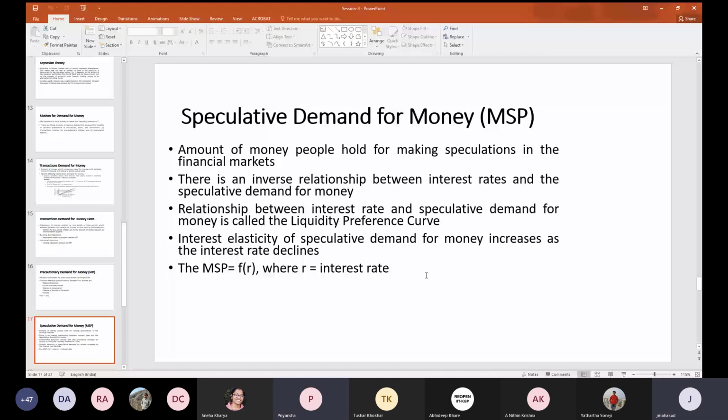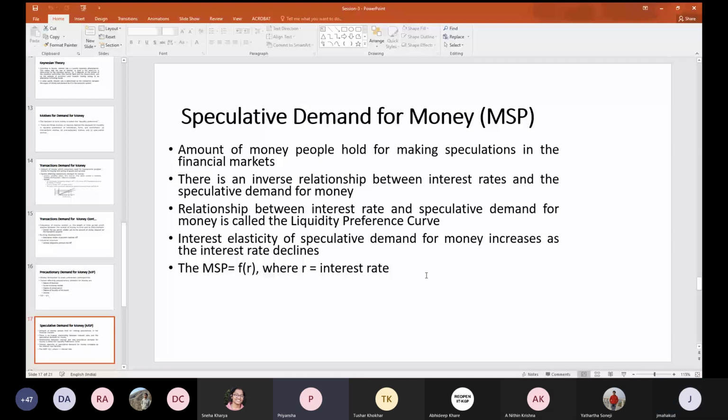You don't remember? Whenever we go for the valuation of the bond, how is the bond price basically determined? It is the present value of the cash flows, right? If in the market the interest rate is very high, then will the price of the bond be more or less? Less. Which makes sense.